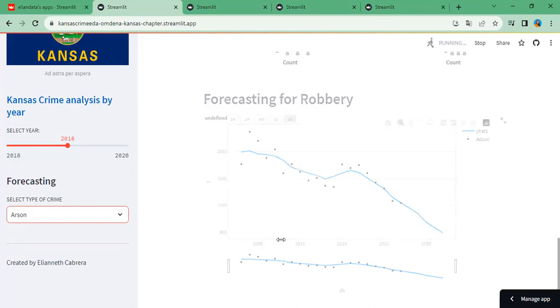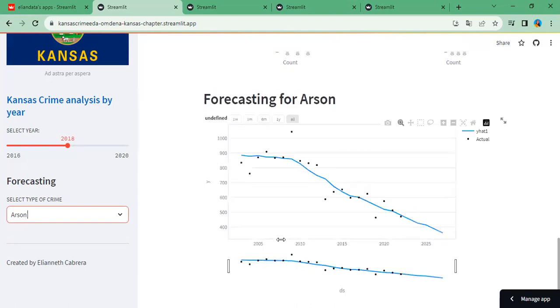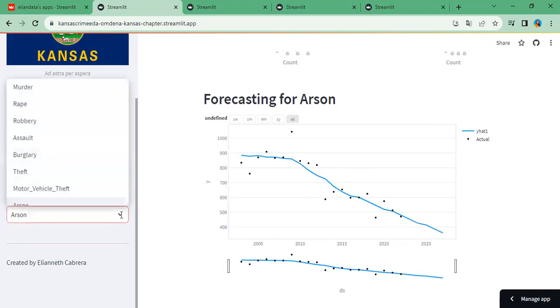Looks nice. Great. So it's basically arson is going down, right? Yes, 2025. And from the year 2003, we can see they are decreasing. That's great. I think these are pretty good results and good analysis.